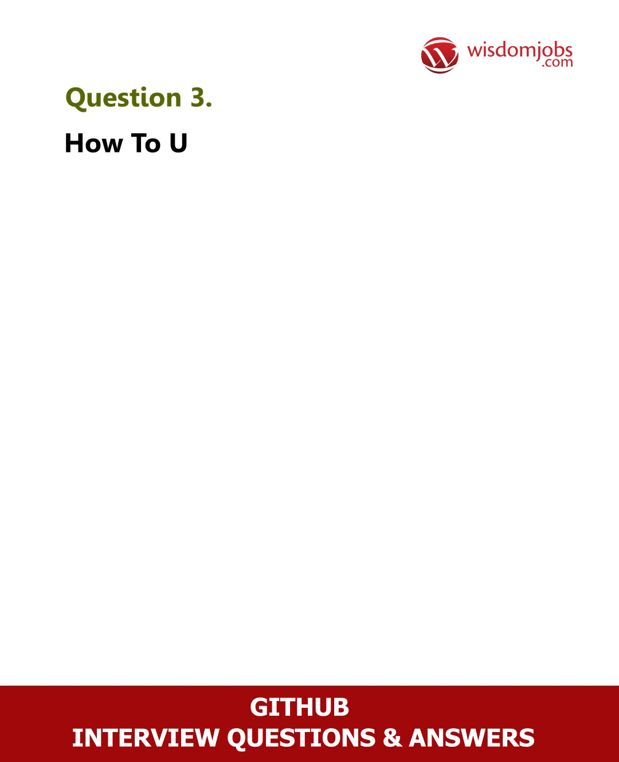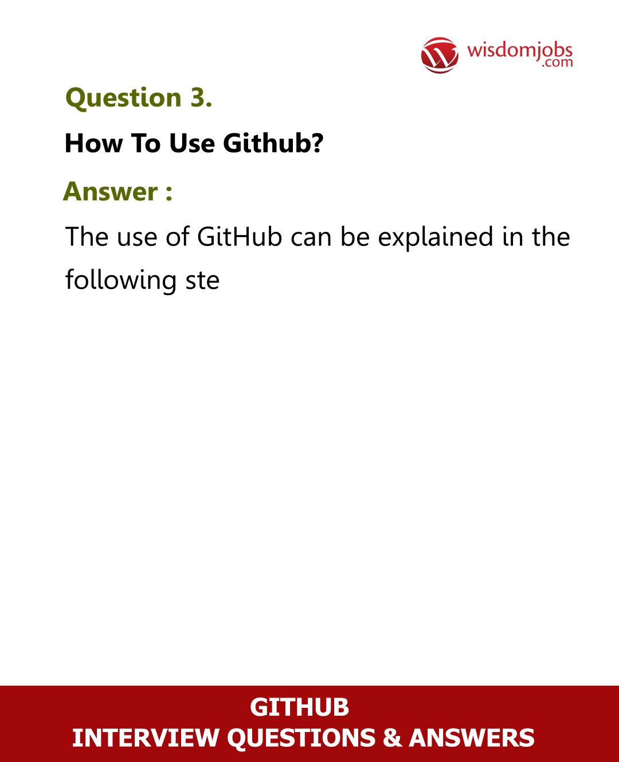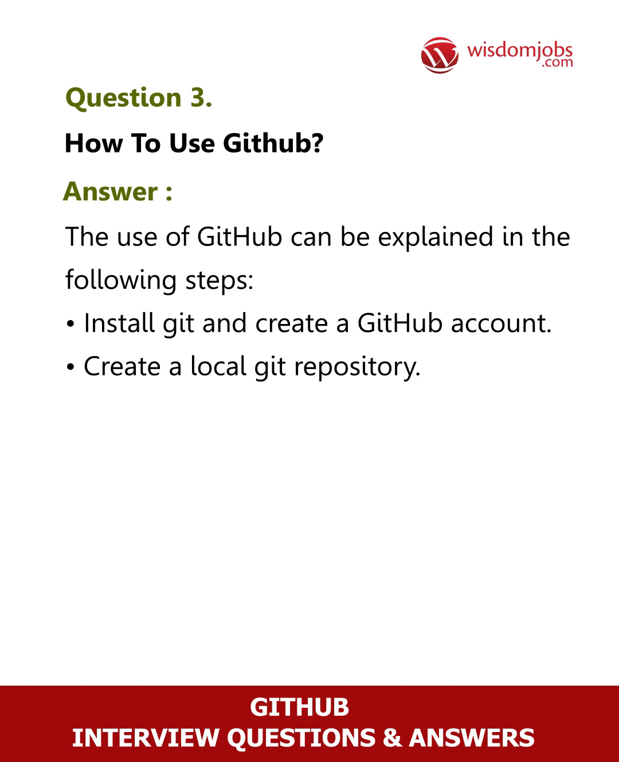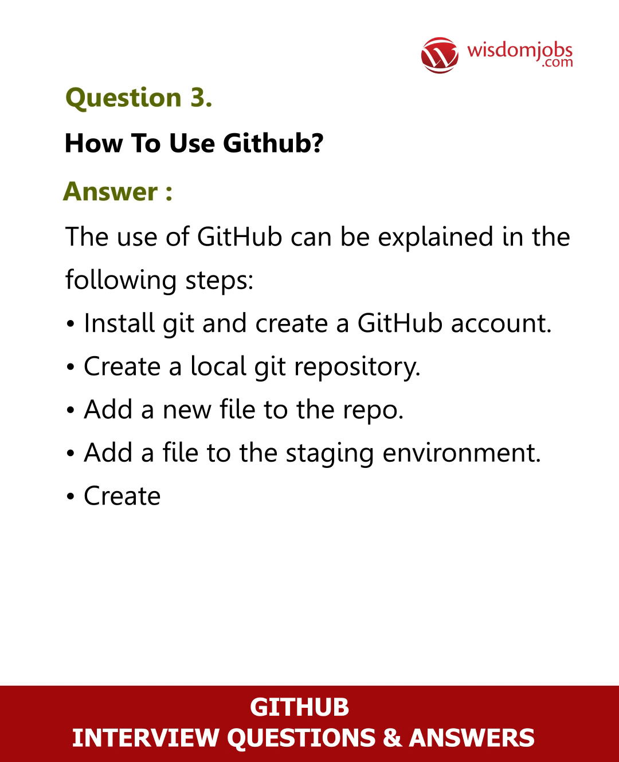Question 3. How to use GitHub? Answer. The use of GitHub can be explained in the following steps. Install Git and create a GitHub account. Create a local Git repository. Add a new file to the repo. Add a file to the staging environment. Create a commit. Create a new branch.